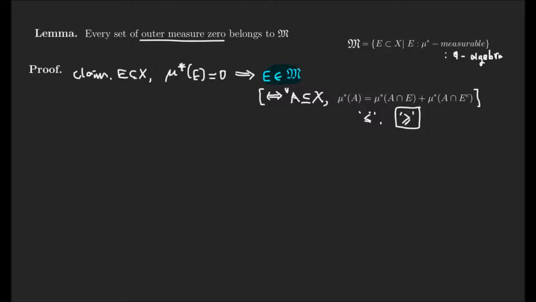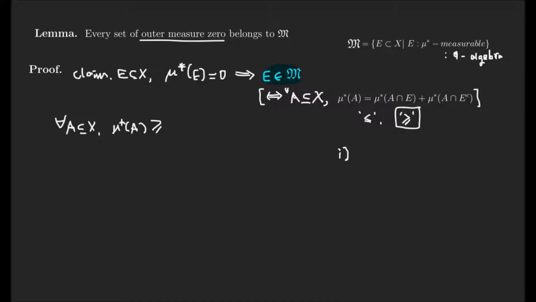This inequality, as in the previous lecture, is always satisfied in the outer measure. So we can check only this inequality. So for our claim, for any subset A in X, mu star A is greater than these guys. The important point to prove is to check the set relation.